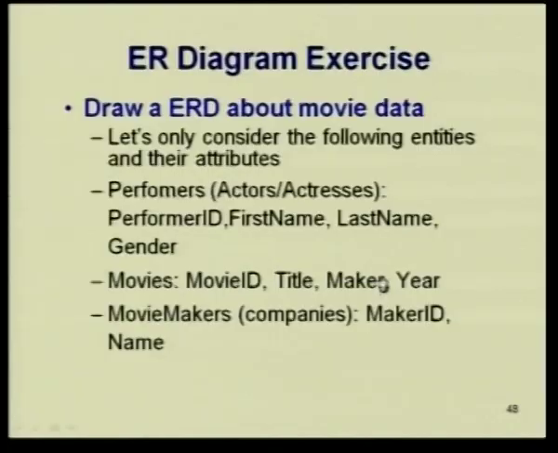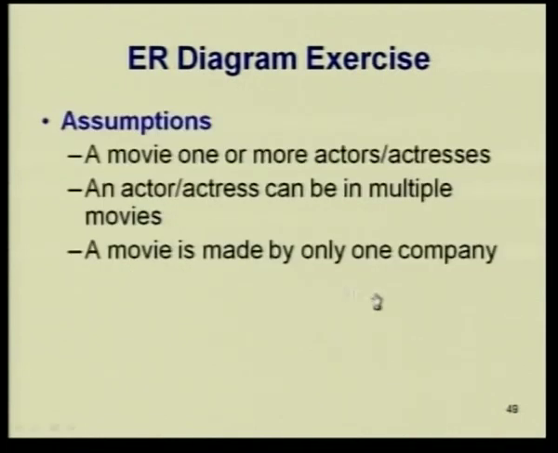So, what I want you to do here is, given the following entities, performers, movies and movie makers with certain attributes, these are the assumptions. A movie can have one or more actresses, and actors can act in multiple movies, and a movie is made by only one company. With these constraints, I want you to model the ER model.